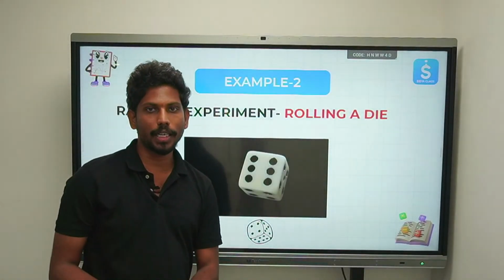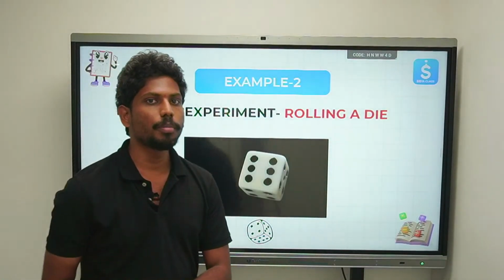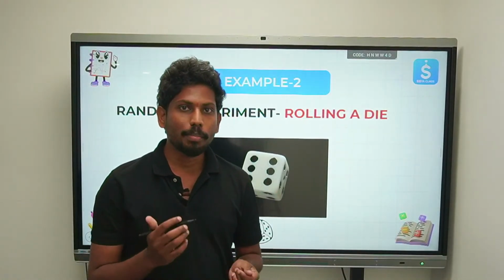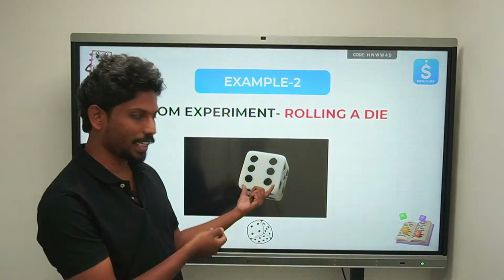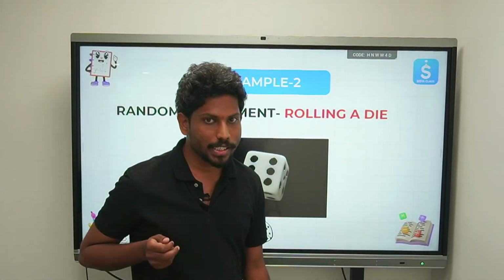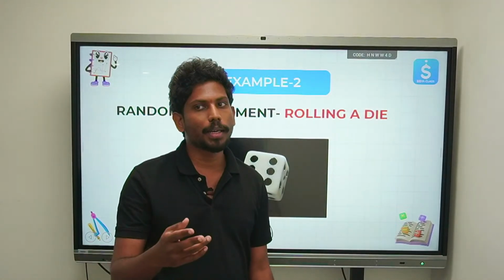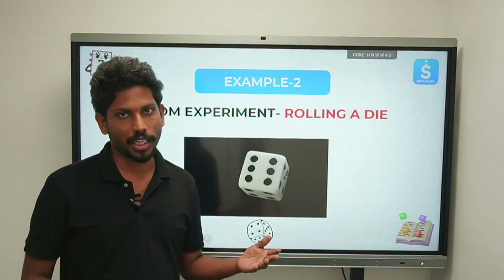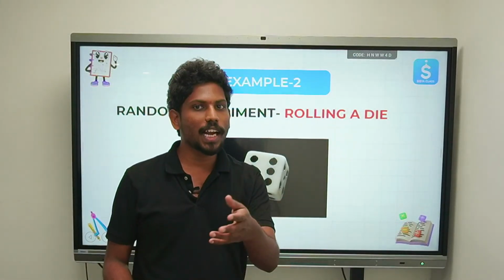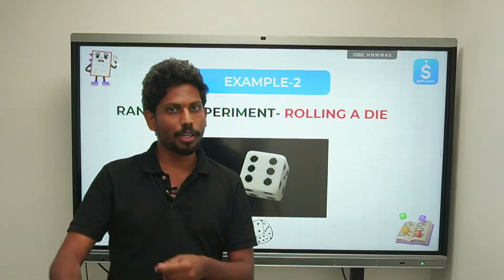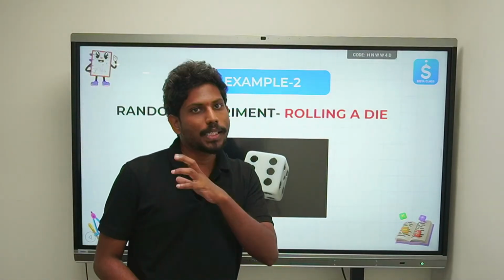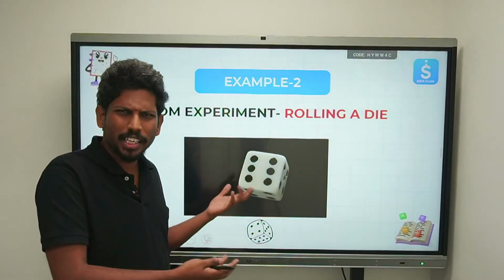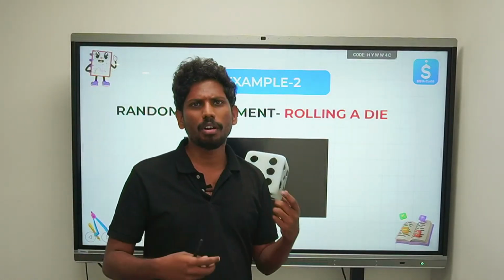You might already know, you might have played Ludo, you might have played snake and ladder even. Even during that time, you might have used a die. You need to roll the die. There would be some number by which you go from one point to another point, and the game goes on like this. But is it something related to probability? How is it related? Why are we talking about a die?